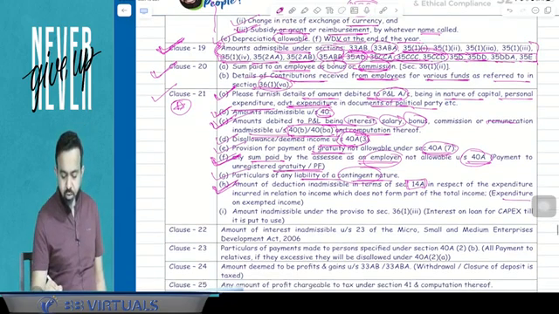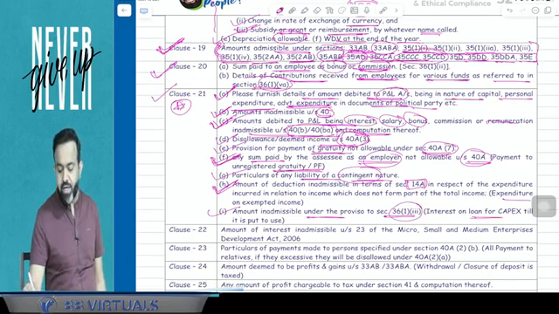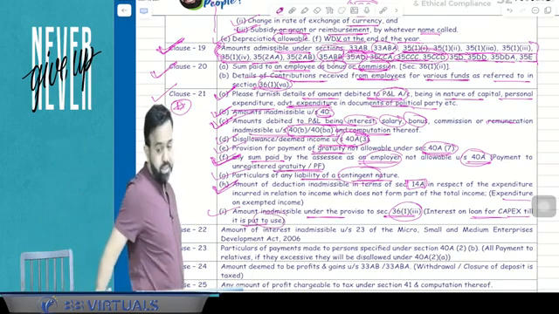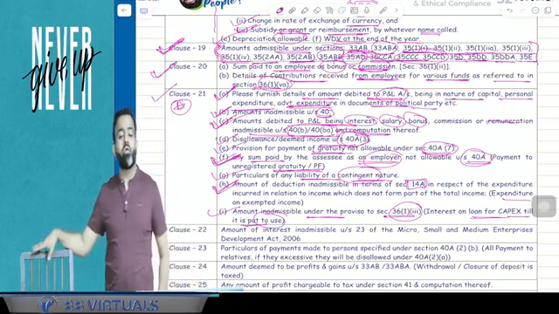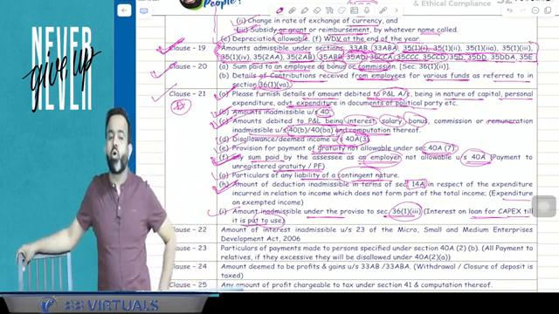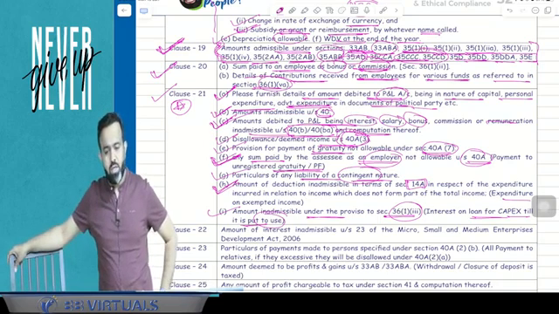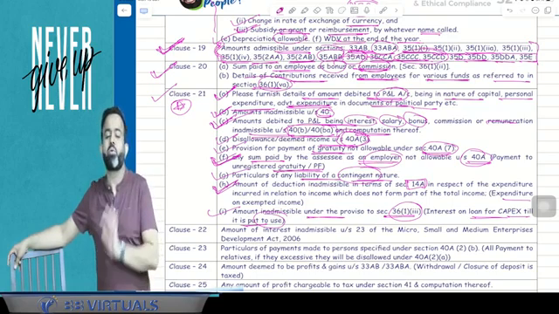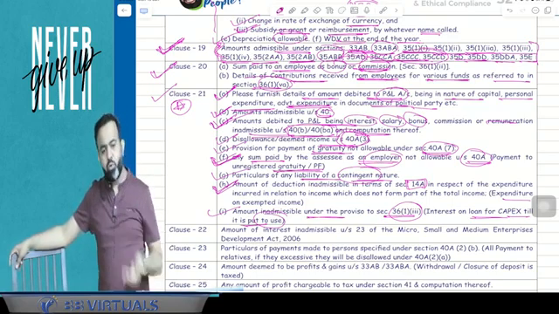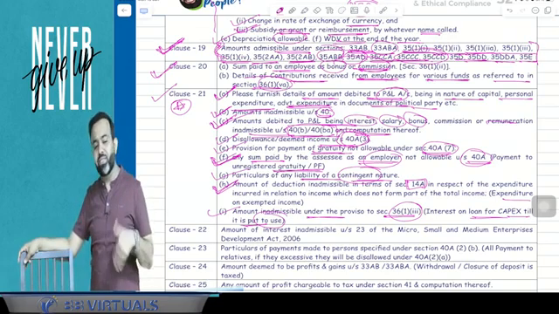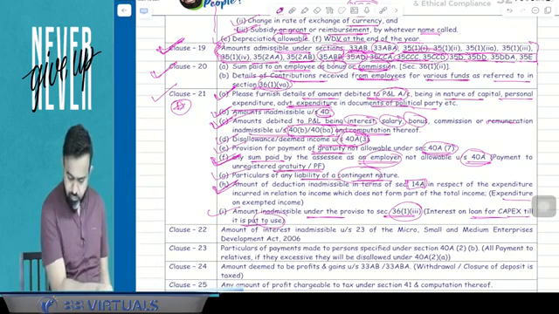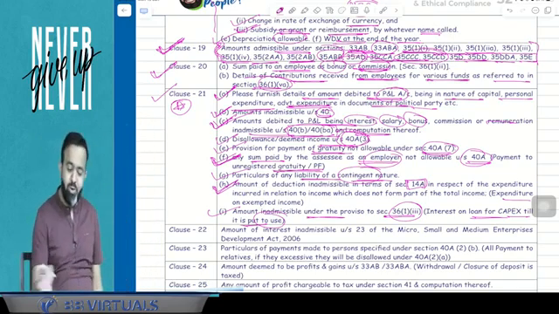And the last part, amount inadmissible under the proviso to section 36(1)(iii), that is interest on loan for capex till it is put to use. Guys, you know that if any capital asset is acquired out of borrowed money, then the interest will be allowed only after the date when the asset is put to use. Up to the date of put to use, it has to be capitalized. But once the asset is put to use, then after that, that interest is allowed. Now next part. So this is all about clause number 21.